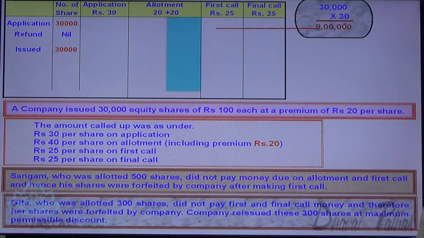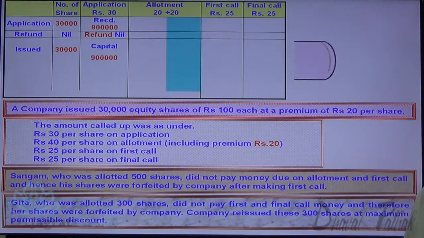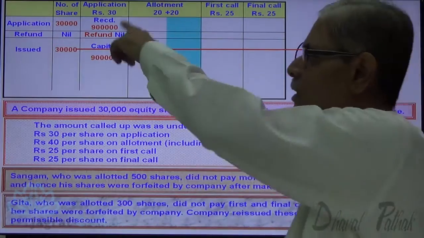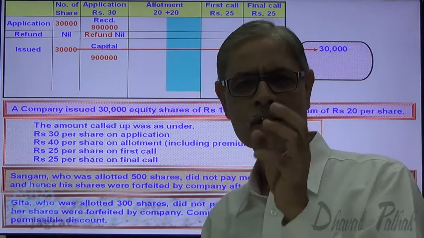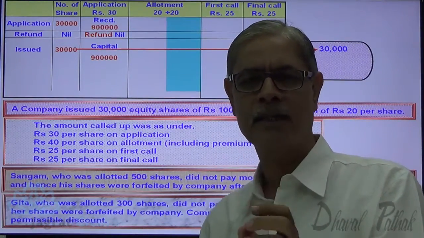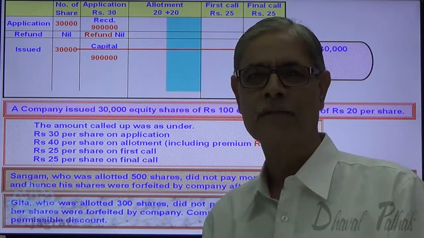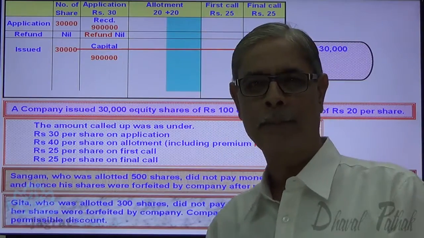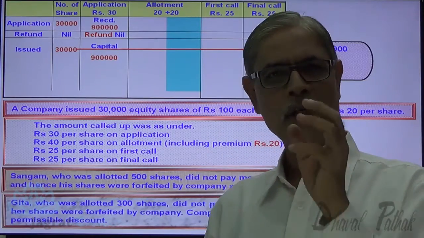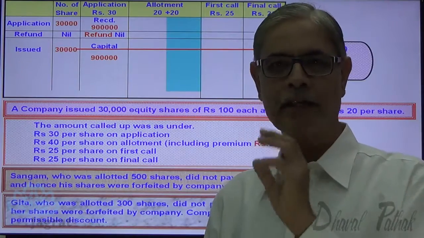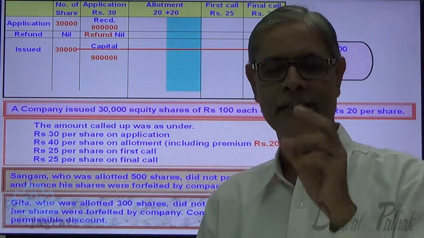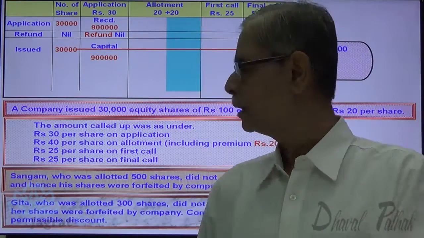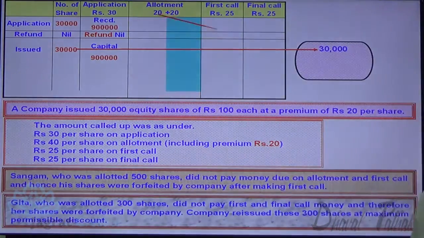Now on 30,000 shares, this is the amount received with application, no refund. So entire amount is transferred to capital account. See, this is not needed in this sum. I am explaining all these things just with an academic interest, that if you are required to write down all the entries, how your working should be prepared, and if you are required to write only share forfeiture and reissue entry, what part of working is needed, that I will explain to you in our coming stages of the sum.